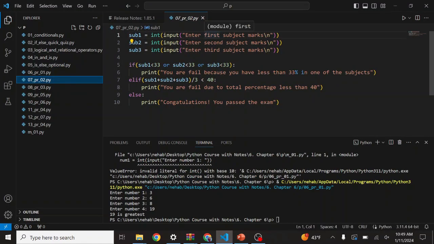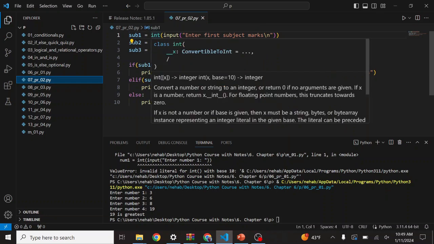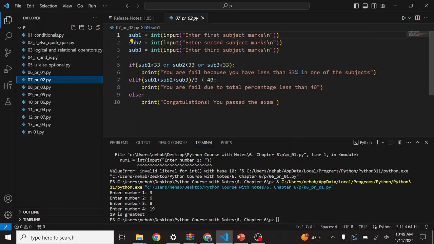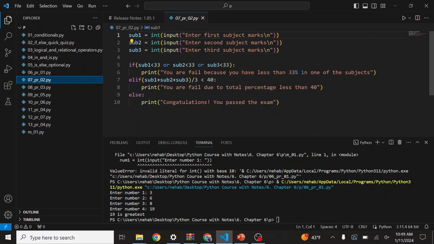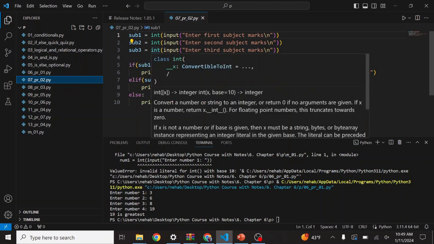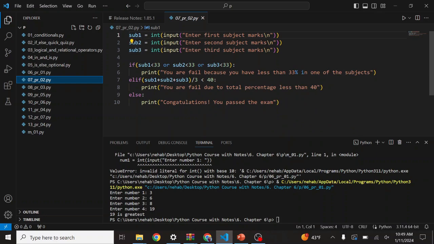I have added 3 subjects. You can see subject 1 is int, because marks are integers. I have used the integer command again, and input "Enter first subject marks" with \n, so it gives you a new line, and you can type your subject 1 marks on the next line. Then subject 2, input "Enter second subject marks", and subject 3, input "Enter third subject marks". These are the three variables I have created, sub1, sub2, sub3.